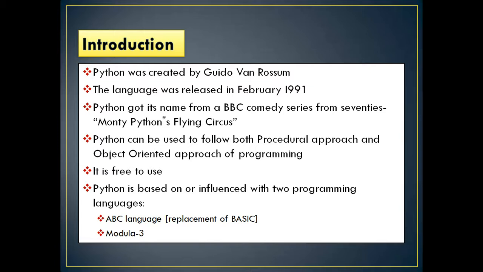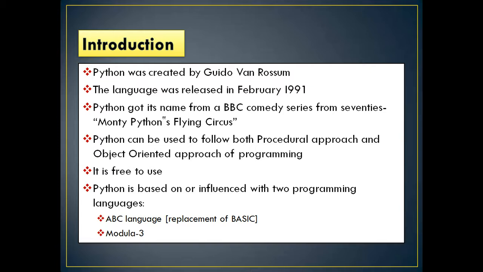In object oriented programming, popularly known as OOP, importance is given to data rather than procedure. Python is such a popular language that it can be used both as a procedural language as well as an object oriented language. It is available free to use.